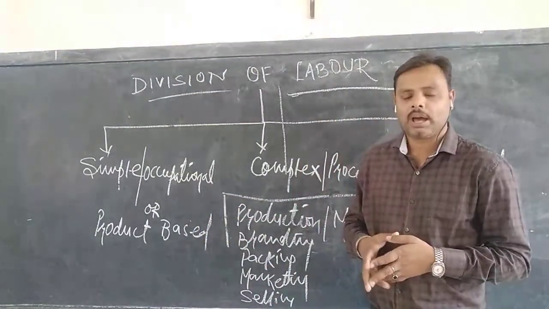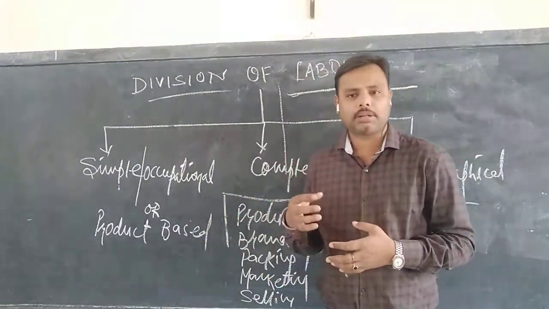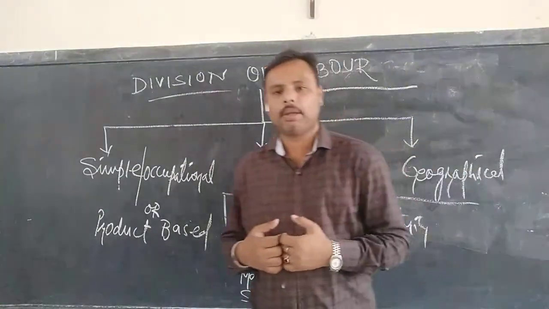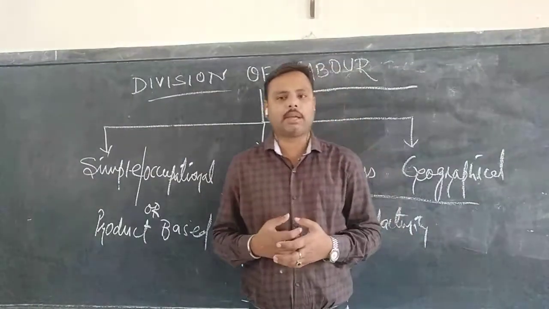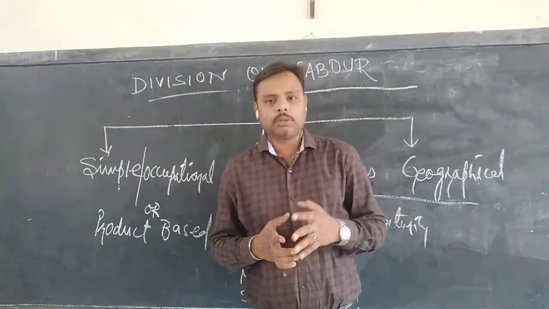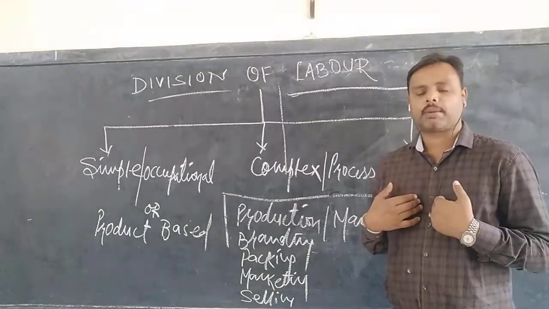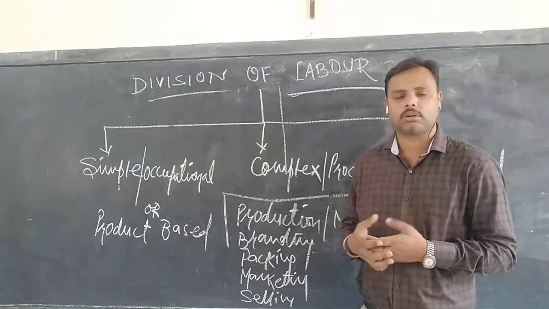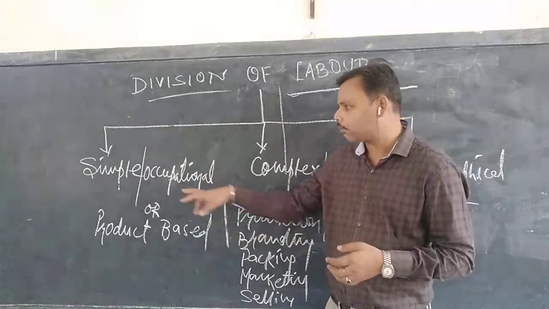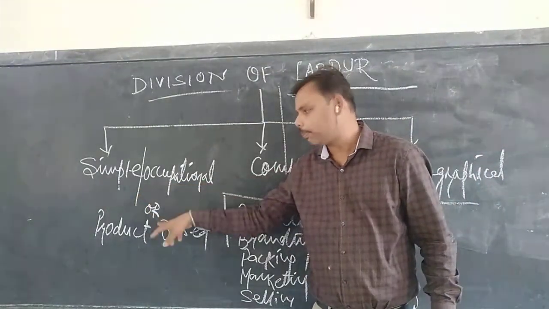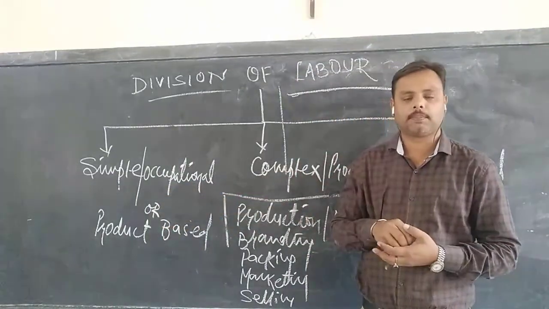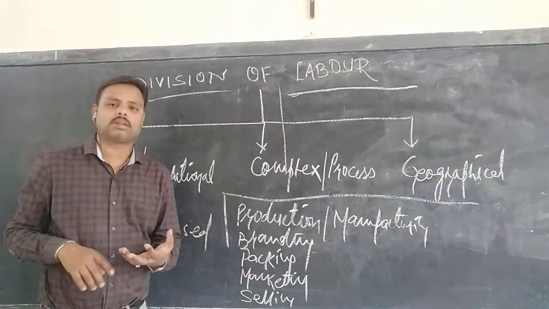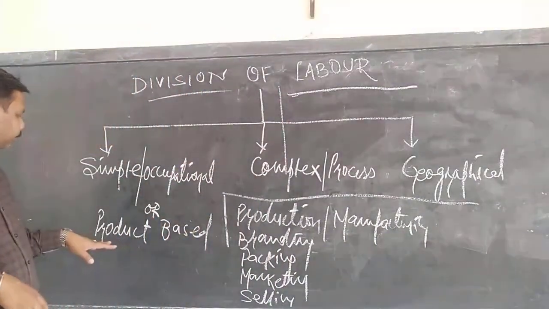For example, a teacher is one who has the knowledge about his subject. If I am an economics teacher, my duty is to have expertise over the economics concepts. So economics is the product over here, and I am the person who has mastery, experience, and expertise over this subject. So I will be called a simple, occupational, or product-based division of labor in economics. It talks about the knowledge that you possess in a particular set of field.